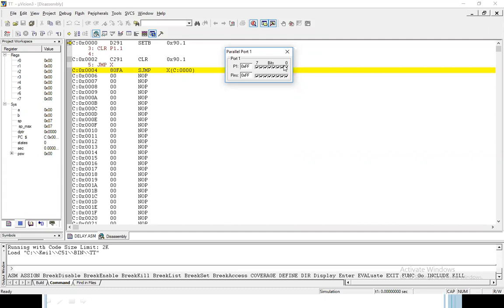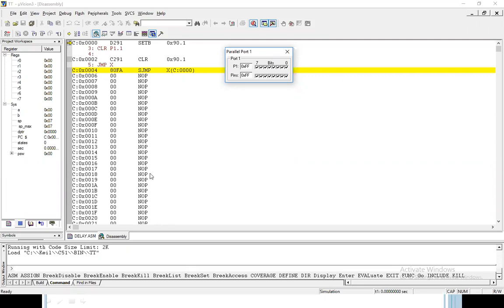So how to do this? First we have to set the bit, which means you have to give a 5 volt supply to the LED, and then remove the supply, which means give 0 supply. You have to connect the ground pin of the LED to ground, and the higher pin, the positive, or you can say the anode, is connected to the port 1.1 pin.